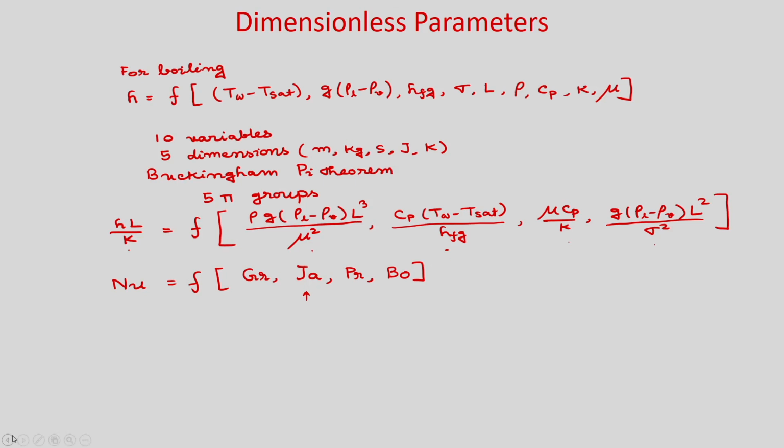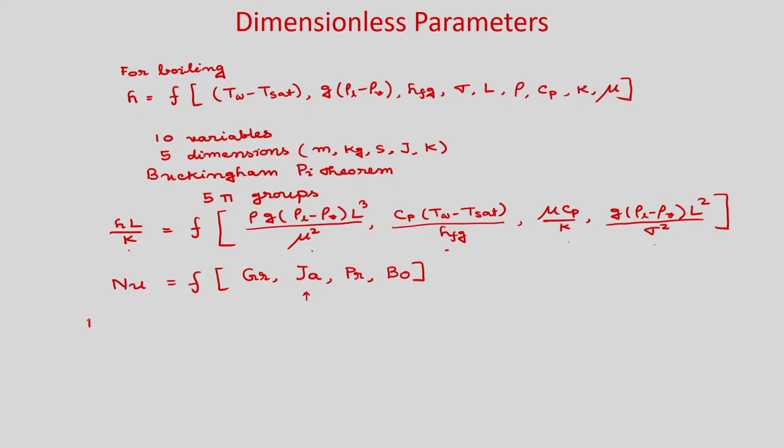In boiling heat transfer, from Newton's law of cooling you can write the heat flux at the wall as q double prime equal to h times (T_w minus T_sat).